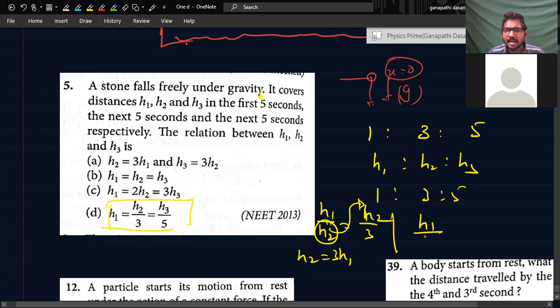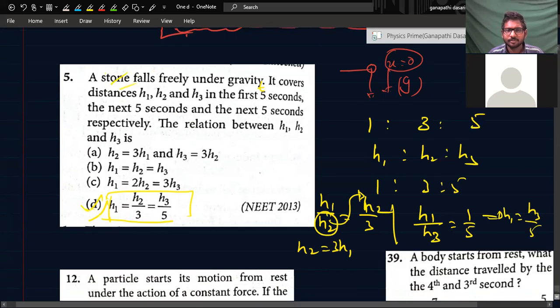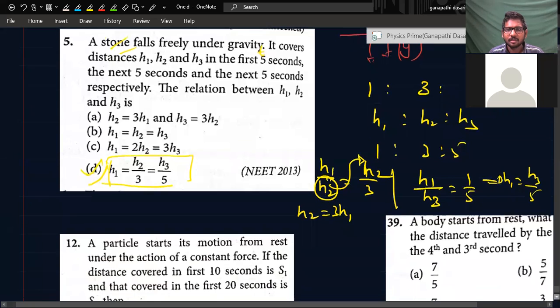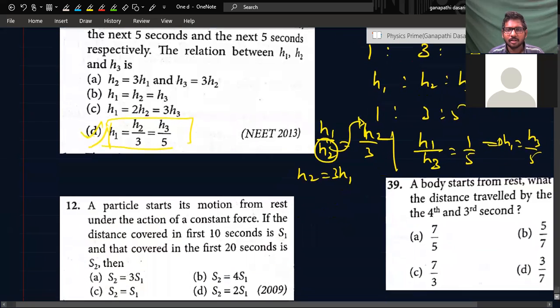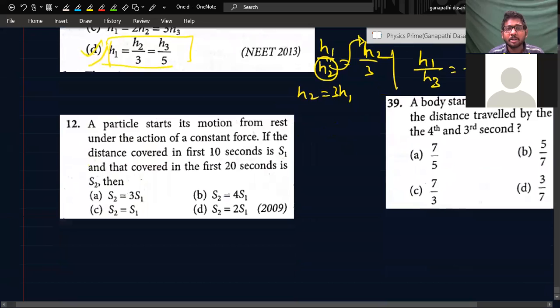H1 by H3 is equal to 1 by 5, which implies H1 is equal to H3 by 5. So this option D is more suitable. If you know the concept of this question, you read it and you solve it. I didn't do the ratio, sir, but I got everything. So then you don't need to go to the bigger question.